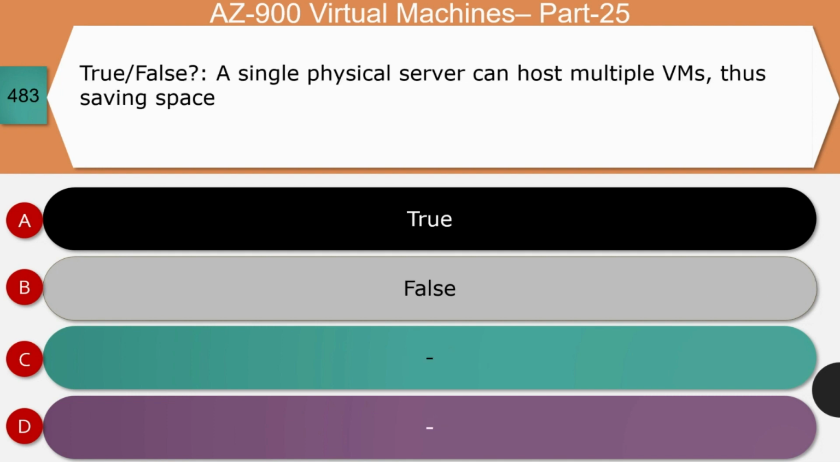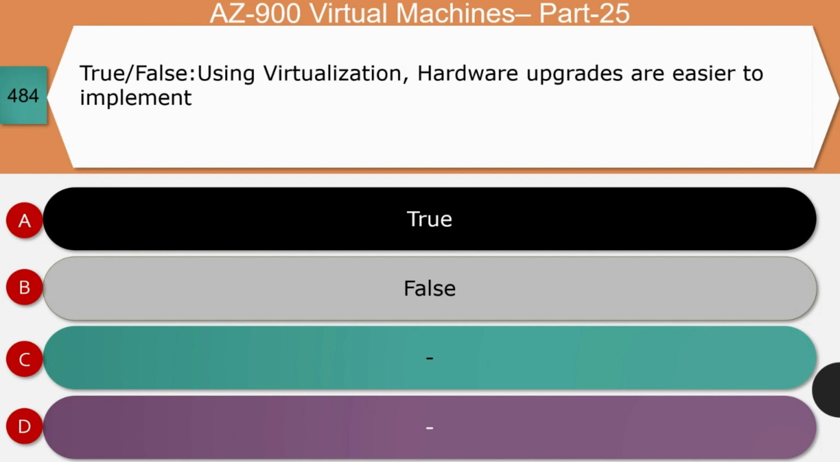Next question, true or false? A single physical server can host multiple VMs, thus saving space. Is it true or false? The right answer for this question is true. Let's see the reason. You can have multiple VMs created over a single server environment using hypervisor software. And so it saves enough amount of physical server space and thereby we can have multiple number of VMs running on a single physical server.